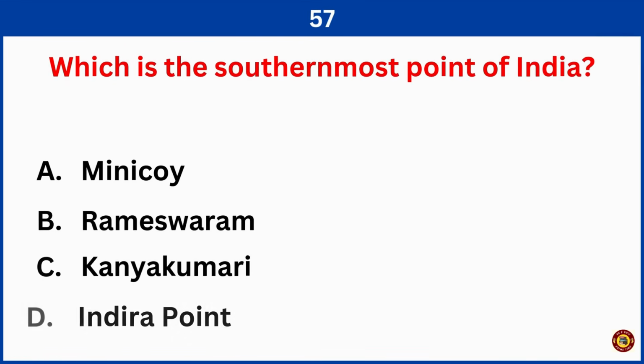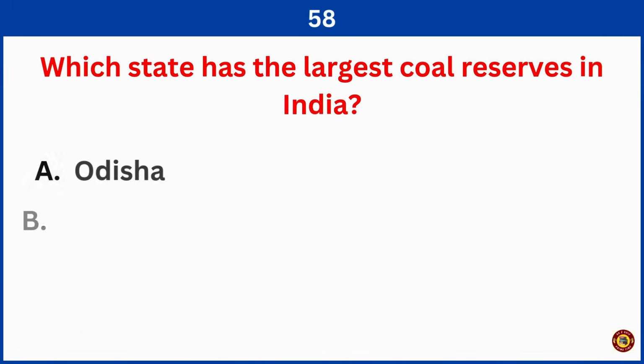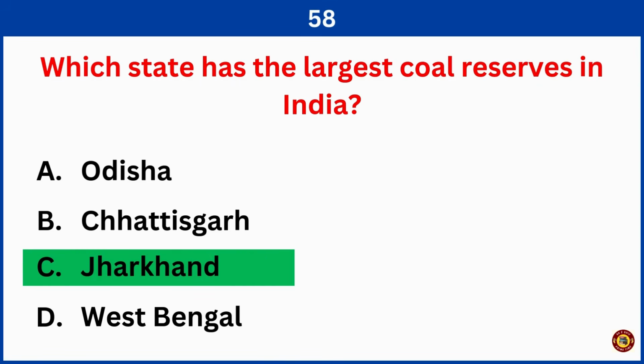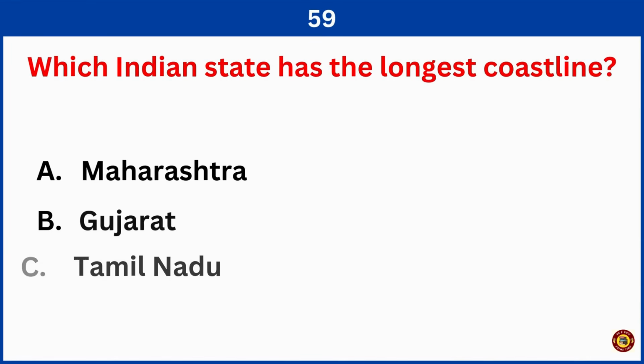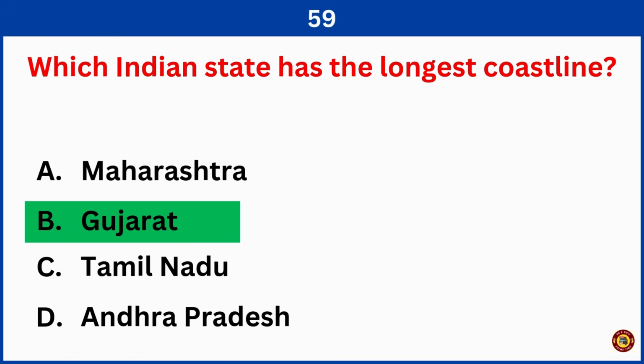Which is the southernmost point of India? Right answer is option D, Indira Point. Which state has the largest coal reserves in India? Right answer is option C, Jharkhand. Which Indian state has the longest coastline? Correct answer is option B, Gujarat.